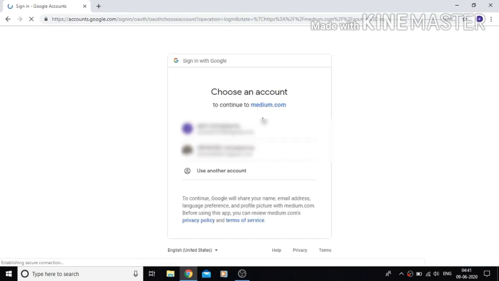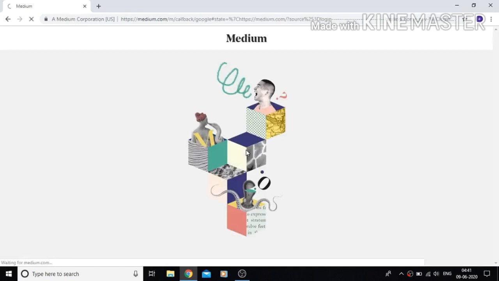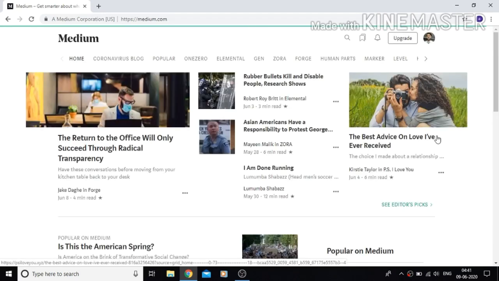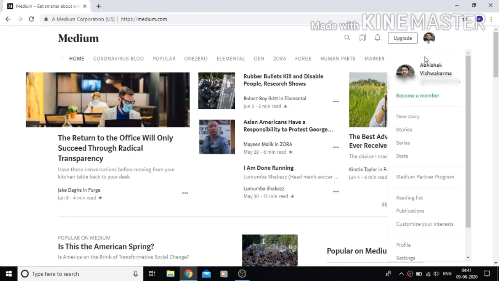This is my Gmail account. When you log in to medium.com you will get this type of interface. Here you will see the profile. Press on it, and you will get the option of New Story. Go to New Story.